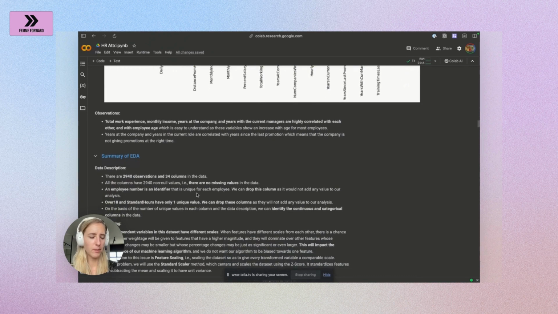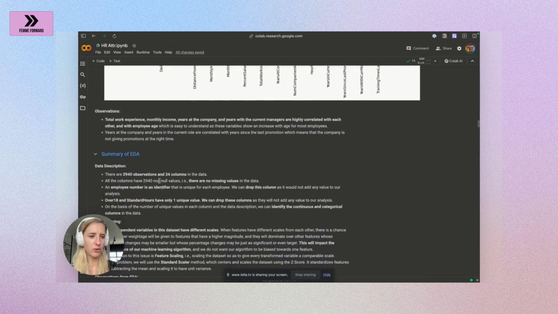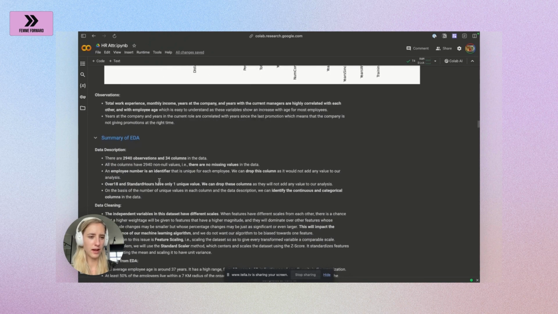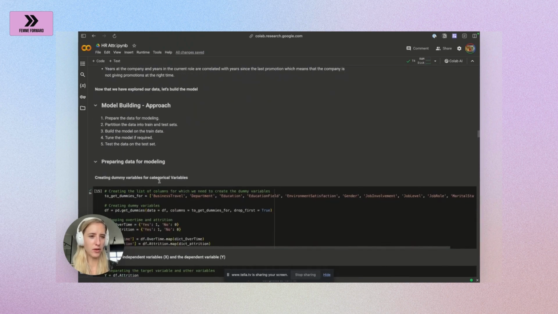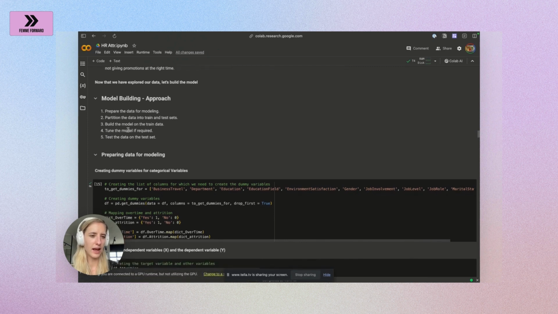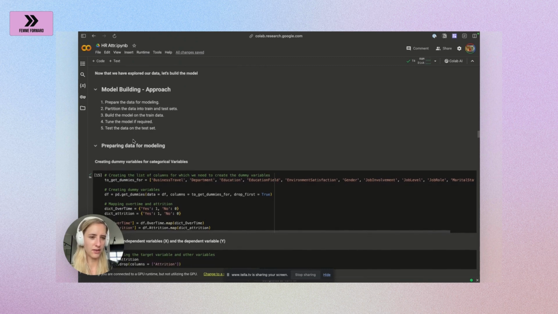After that, we can just write a quick summary of our exploratory data analysis and go right into model building. How are we going to build the model? We prepare the data for modeling. As you always remember, we make a split for the train and the test data set. And then we're going to build a model on the training data set. We tune the model if we need to, and we test the data on the test set.